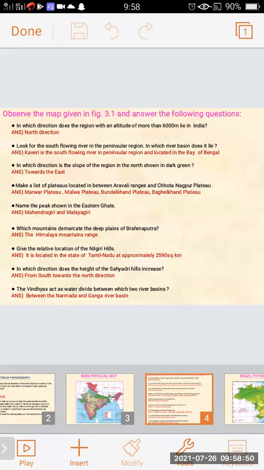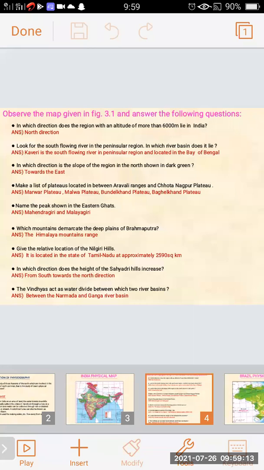In which river basin does it lie? Kaveri is the south flowing river in the peninsula region and it is located in the Bay of Bengal.